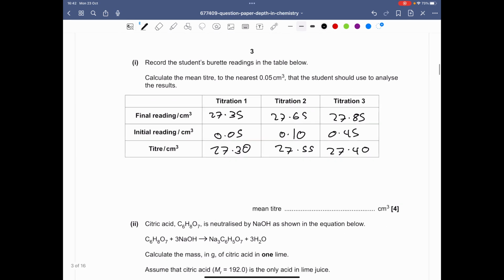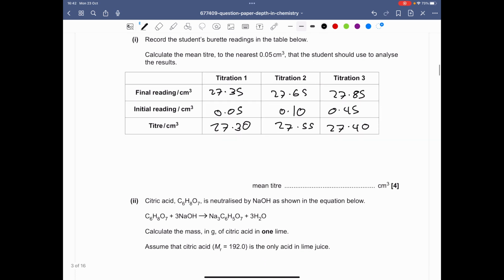Right, so now we need to work out what the mean titer is. So working out the mean titer, we need to find the average between the concordant results, so ones that are plus or minus 0.1 from each other. So in this case, it will be 27.30 and 27.40 as they're plus or minus 0.1 from each other. So we can do 27.30 plus 27.40, divide that by 2, which gives you 27.35, which is our mean titer.